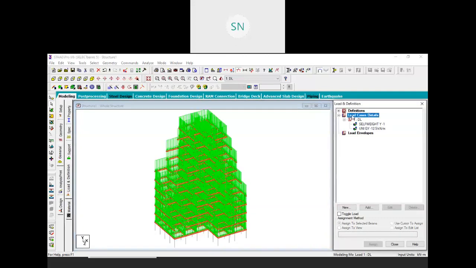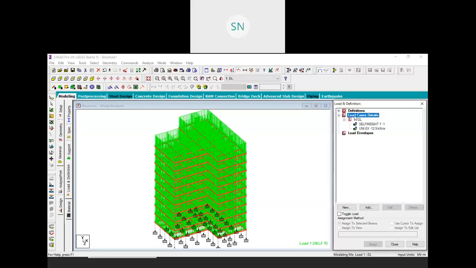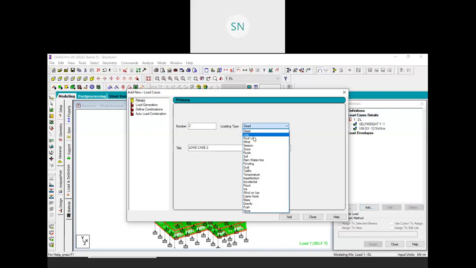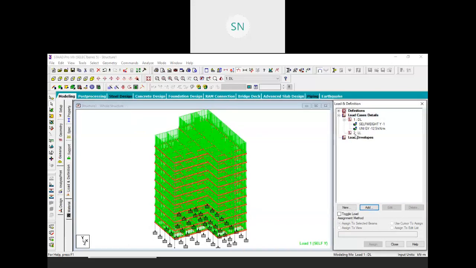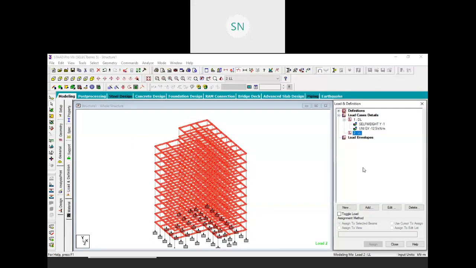So let me create a new load case for that. Click on the load case detail, click on add, and that we will consider as a live load. So click on live, and the name is live load. Add and close. And here I am using the same floor load for the entire structure.